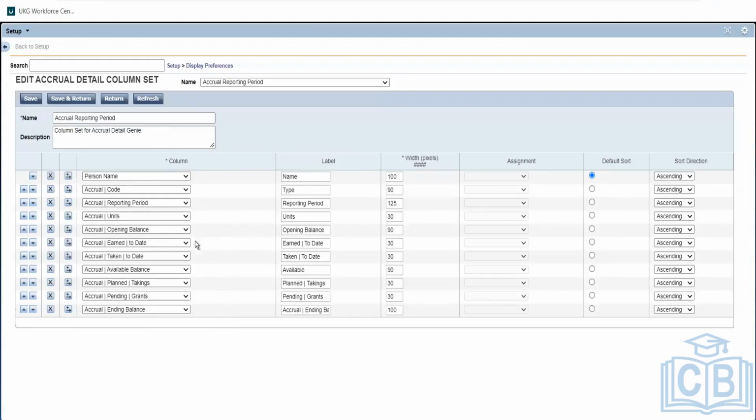Clear what we're doing here? Just again fetching the person's name, and then we are adding accrual-related information, like what opening balance he has, what available balance he has. Those things we are mapping out here.